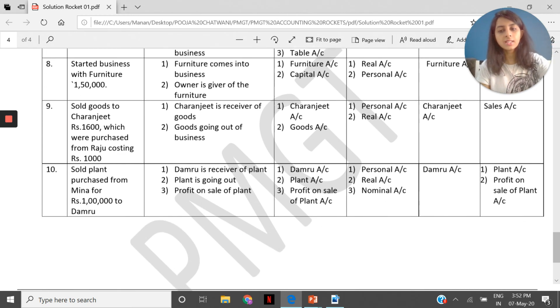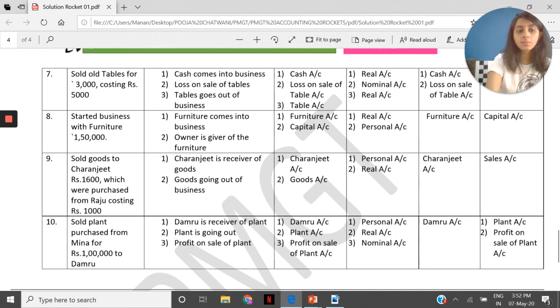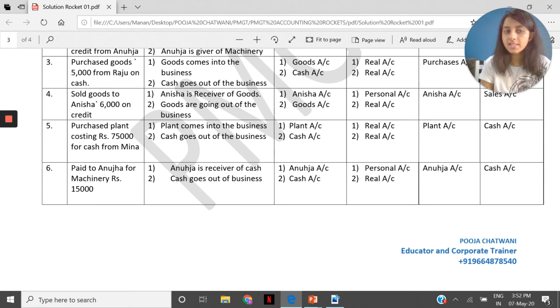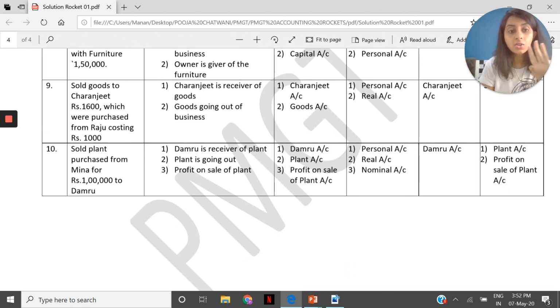Great. The last one for the day, 10. Sold plant purchased from Nina for rupees 1 lakh to Dambu. We sold a plant which we had purchased from Nina for rupees 1 lakh to Dambu. Let's go ahead and check. 5th entry, purchased plant costing rupees 75,000 from Nina. We had purchased a plant which we are selling. Plant was costing 75,000. We sold it for 1 lakh. It's a profit. A plant worth 75,000 was sold for 1 lakh, a profit of 25,000. Because it's an asset, we will have to record it. If it was goods here, we did not have to record it.